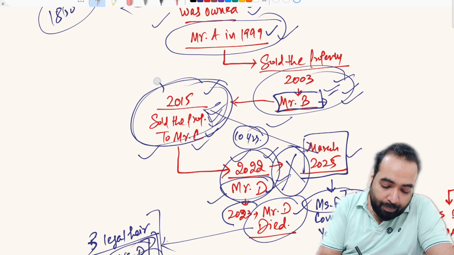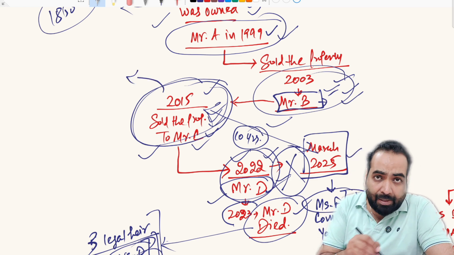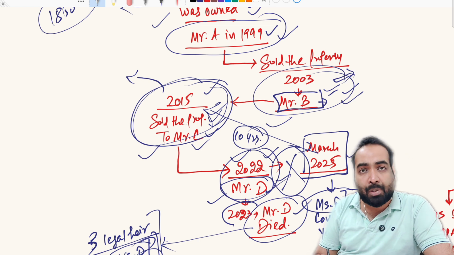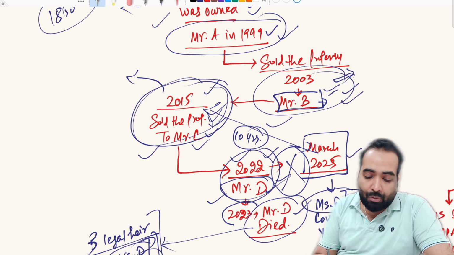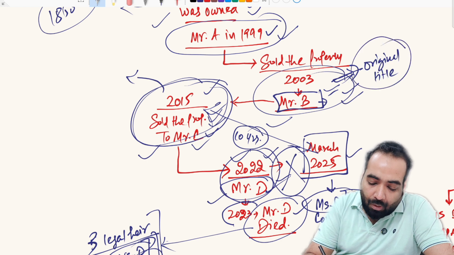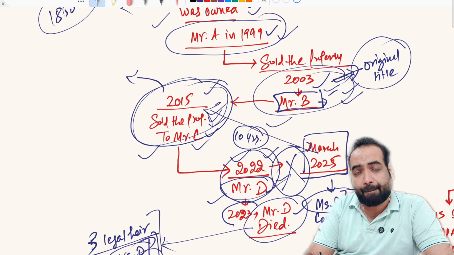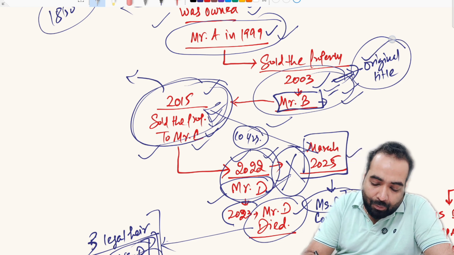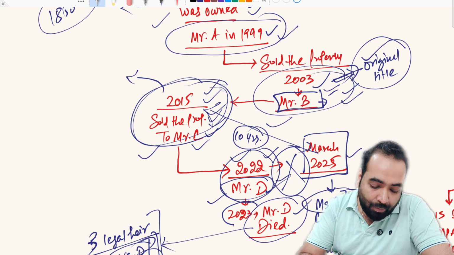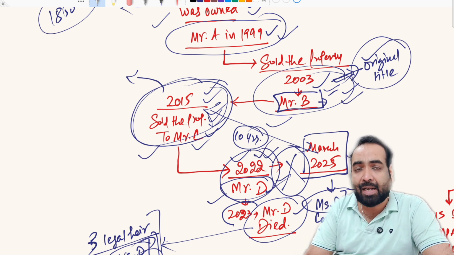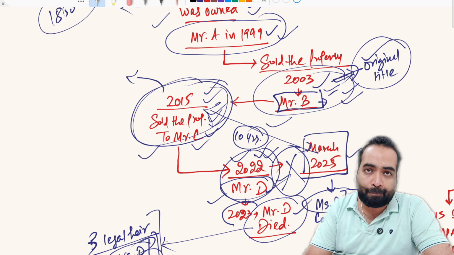So since before 2015 there is no title document executed after 2003, the bank will also have to take the original title deed of 2003 as well, so the bank will take the custody of that original title deed of 2003, 2015, 2022 with them to create a valid mortgage in the eyes of law.